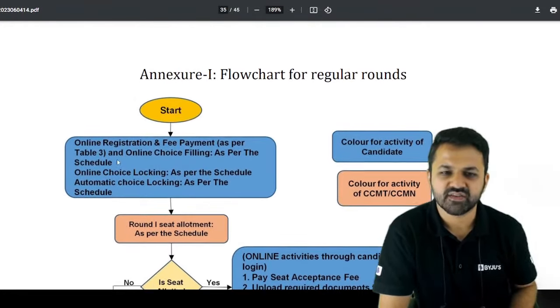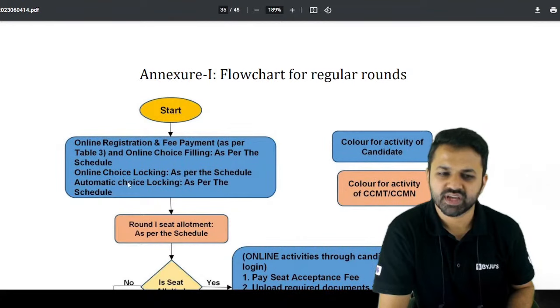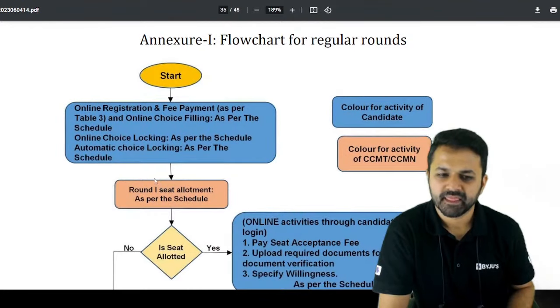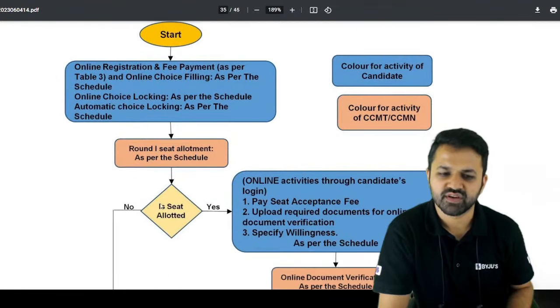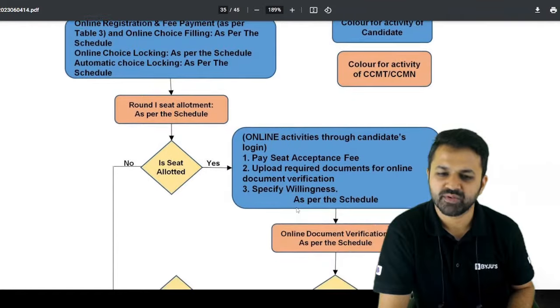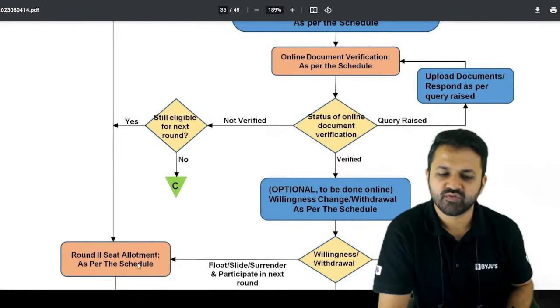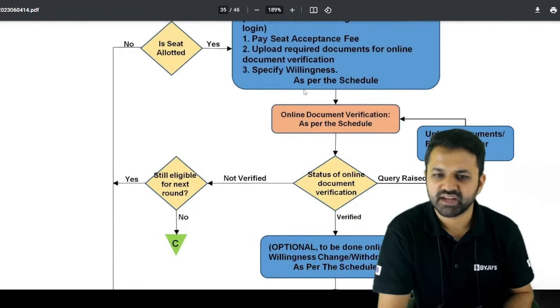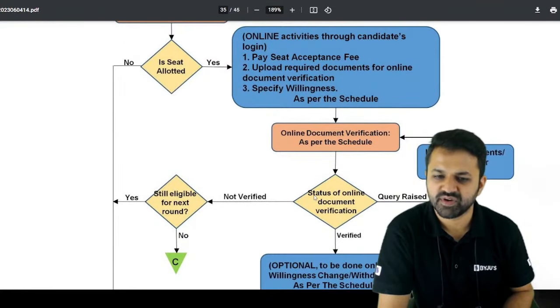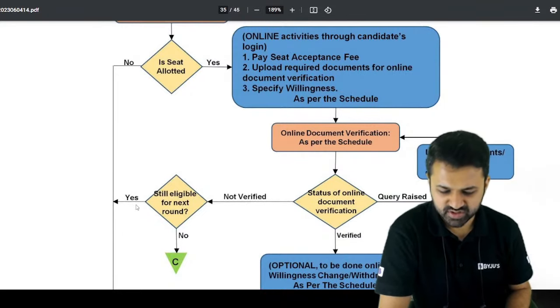So here you can see the flow chart. It starts with the registration fees and the fees payment, then online choice locking and automatic choice locking, and then whether a seat is allotted to you. If a seat is allotted to you, yes, then you can go for the payment, pay the seat acceptance fees, upload your documents, etc. And if no, then you can go here and look for round 2. Okay, and if after online document verification it is not verified, you are still eligible for the next round.